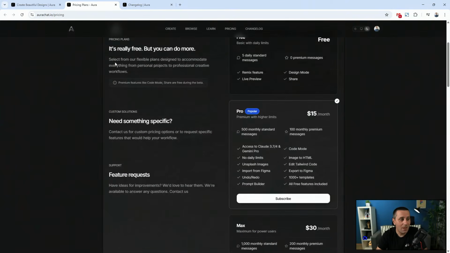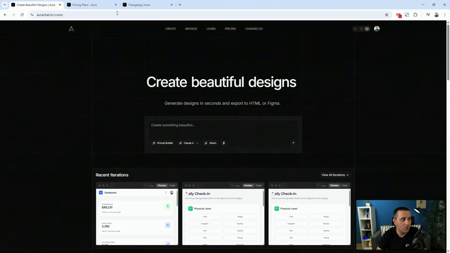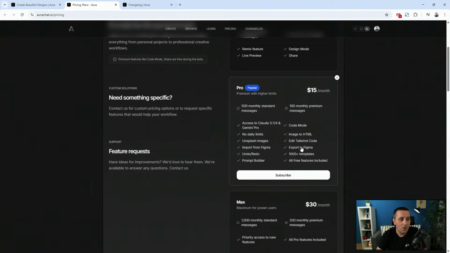And then in the Pro, you had 100 monthly premium messages using these premium models, 500 standard messages using standard models, but then you also have additional functionality such as image to HTML conversion, which I just mentioned, where you can just attach an image right here. You have added Tailwind code functionality, so if you know how to code, you can edit Tailwind code directly to here.